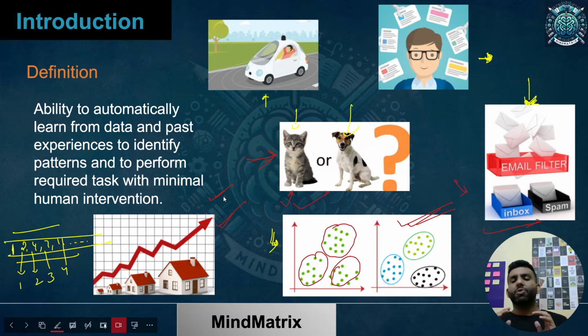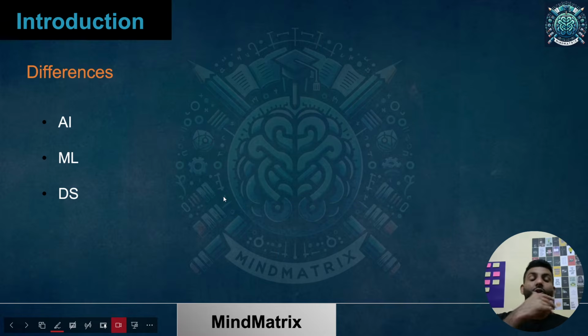As we proceed further, we'll get a clear, specific idea for each of the terms we talk about: machine learning, data science, and AI. Let me create a Venn diagram to make you understand better.